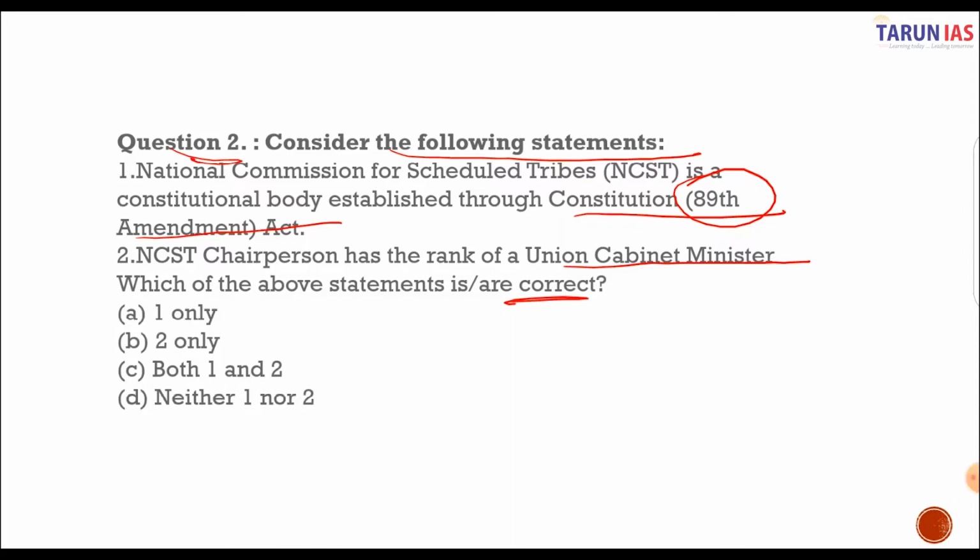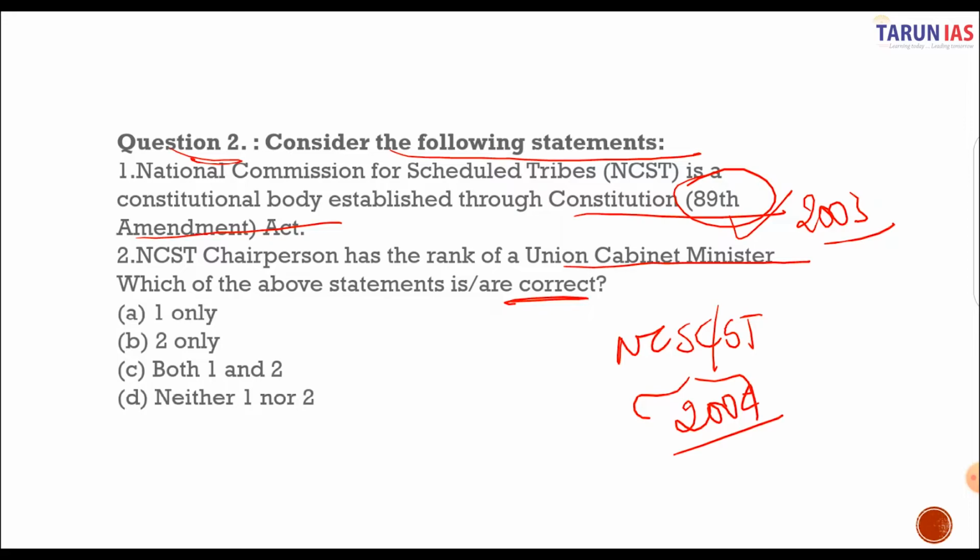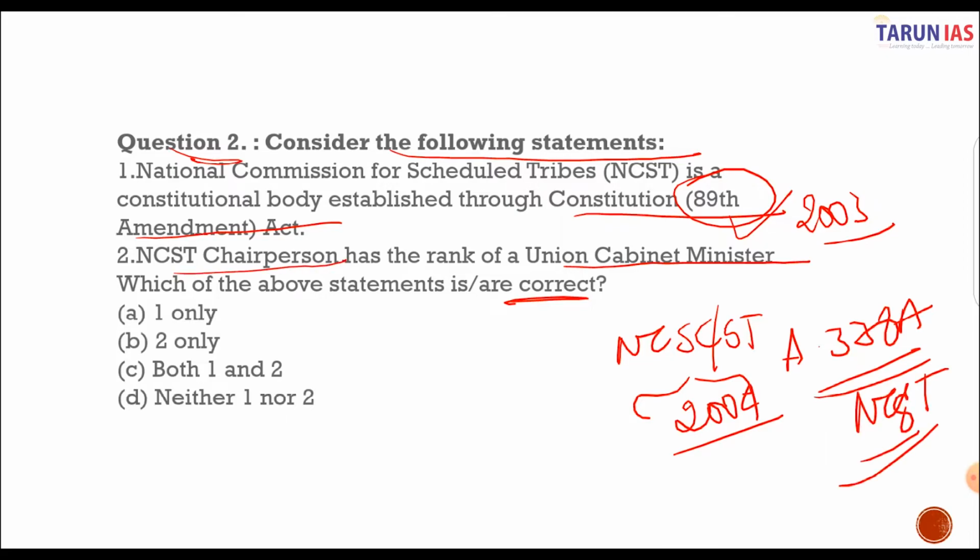So we have the National Commission for Scheduled Tribes, which was established through the 89th Amendment Act in the year 2003. We had the joint commission for the National Commission for Scheduled Castes and Scheduled Tribes, which was then bifurcated in the year 2004 under Article 338A, that is the National Commission for Scheduled Tribes. And yes, the chairperson of the NCST holds the rank of a Union Cabinet Minister, and the vice chairperson has the rank of secretary.